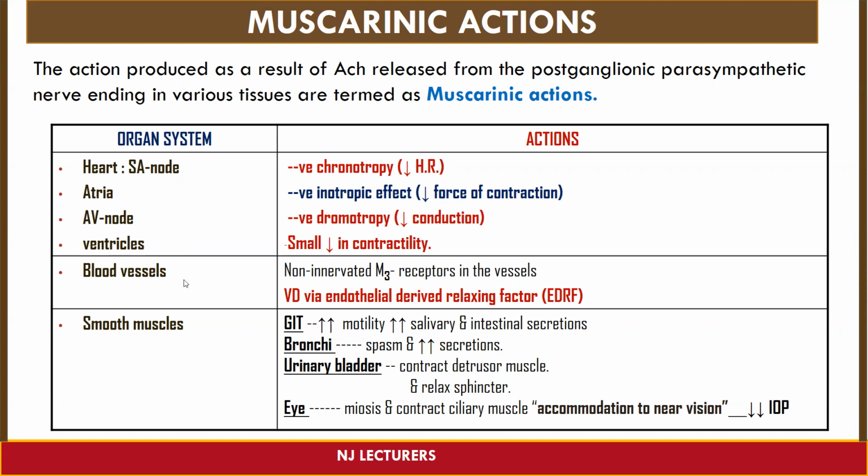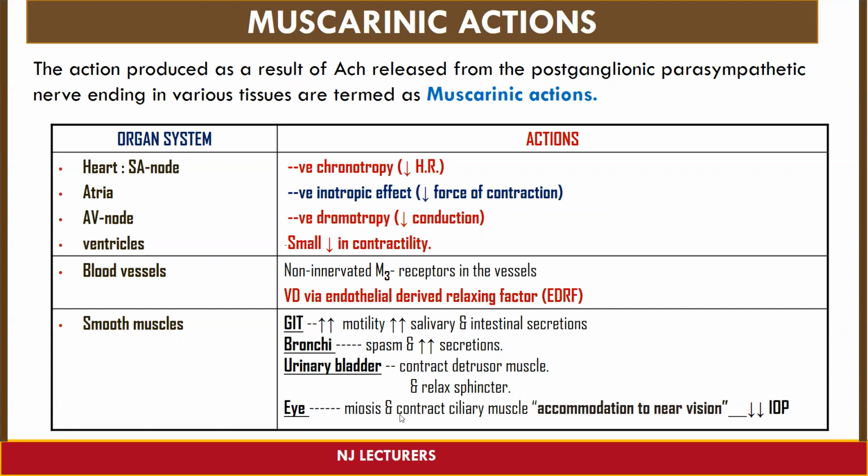Next system is blood vessels. There are non-innervated M3 receptors in the vessels. It does not have any innervation in the blood vessels, but they produce a vasodilation by means of endothelium derived relaxing factor, that is nitric oxide. And the third system is the smooth muscle. In GIT, they increase the motility, and further they increase the salivary and intestinal secretion also. On bronchi, they produce a spasm and increase the secretion. In the urinary bladder, they contract the detrusor muscle but relax the sphincter muscle.